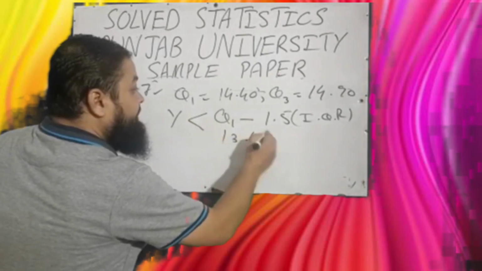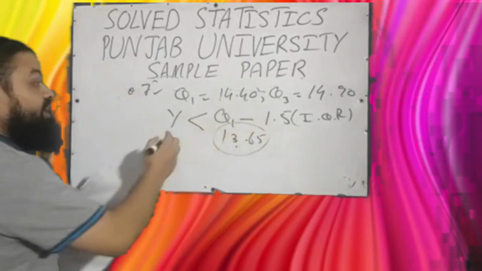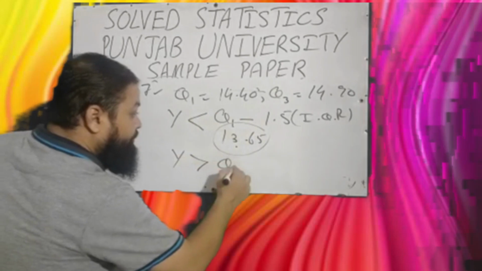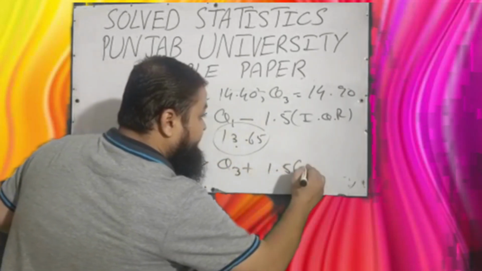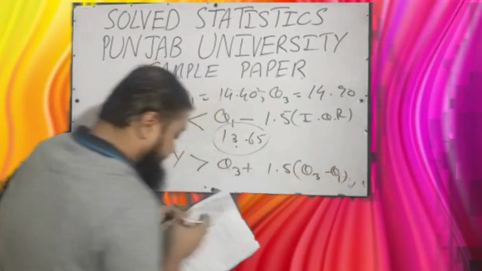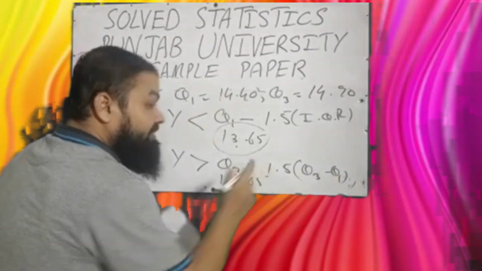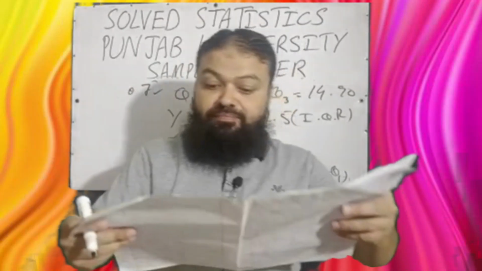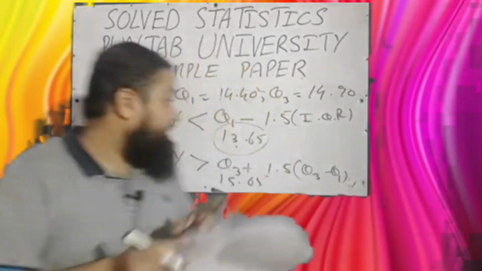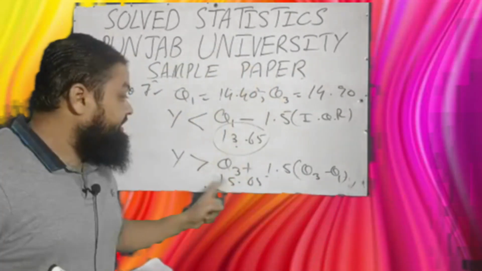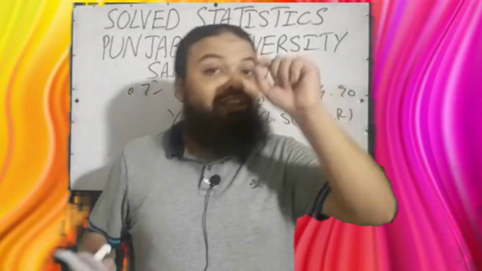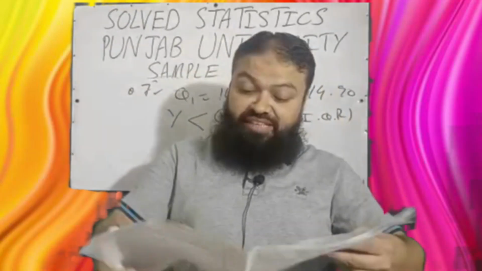Its answer will be 13.65. And a value which is greater than Q3 plus 1.5 times Q3 minus Q1, its answer will be 15.65. It means the correct option is that values less than or equal to 13.65 and greater than or equal to 15.65 will be considered outliers. Please keep in mind.